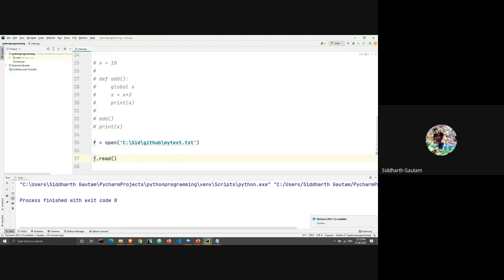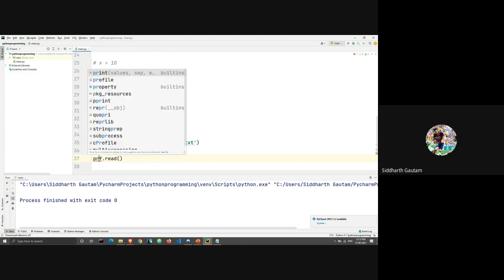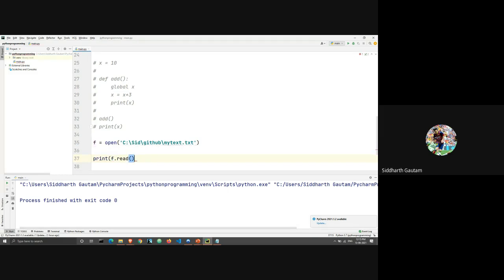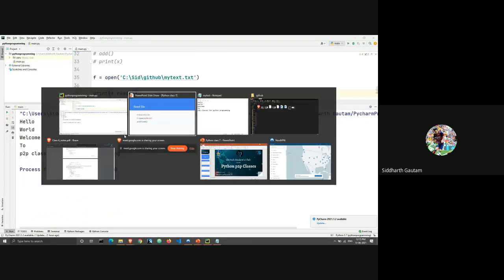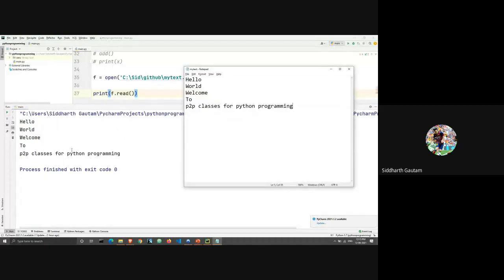All right, so it's working perfectly. Let's print out whatever our program is reading. We'll print f.read, and we are going to run this. Let me pull this up. As you can see, this output and this are the same thing, right? Whatever I have written here in my text file got printed in the output here. It's exactly the same. Do you agree? Do you see any changes? No, sir.